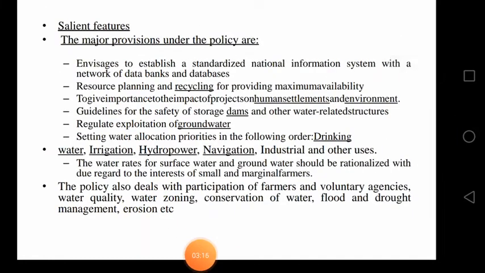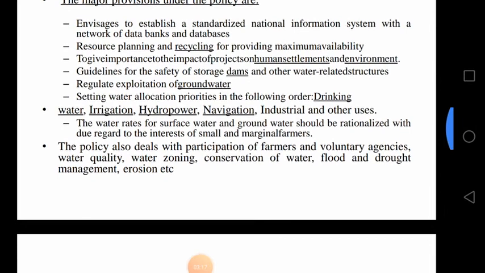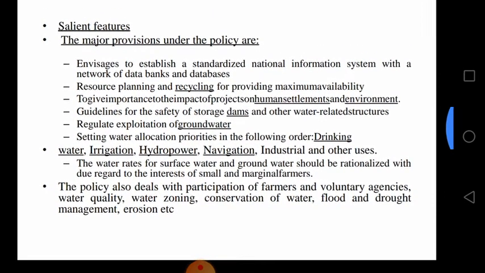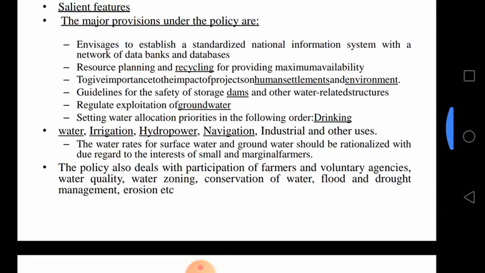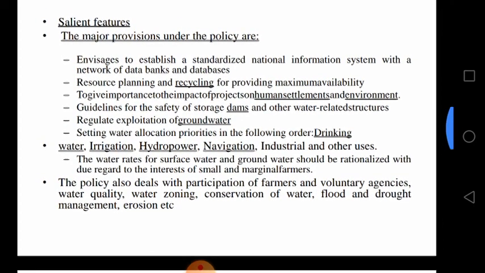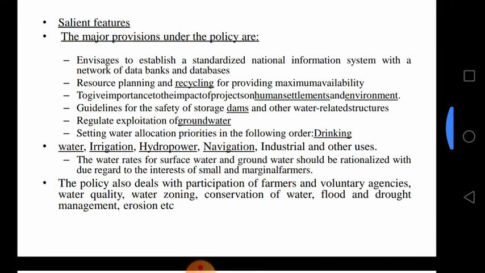So it is very much essential. The water rates for surface water and groundwater should be rationalized with due regard to the interest of small and marginal farmers. The policy also deals with participation of farmers and voluntary agencies, water quality, water zoning, conservation of water, flood and drought management, and erosion, etc. Each and every farmer should voluntarily take initiative related to the national water policy, on how to conserve water and how we can make use of that water